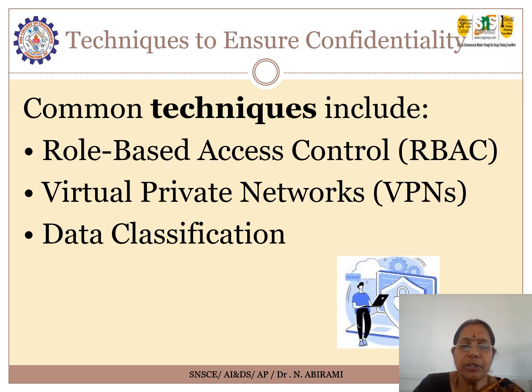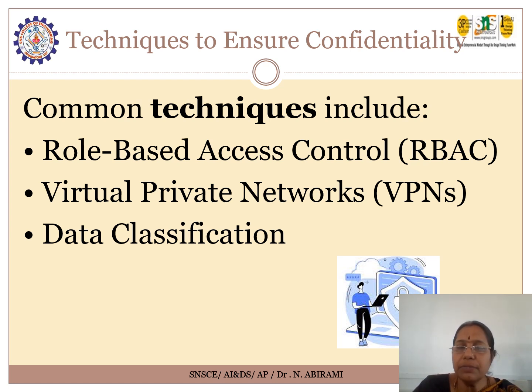To ensure confidentiality, we need to have some techniques. So what are the techniques we have here to ensure confidentiality? First one is role-based access control. Only users who have access to a type of resource or data can access it. The users only have access to what is needed for them.